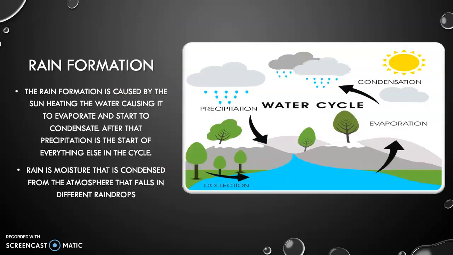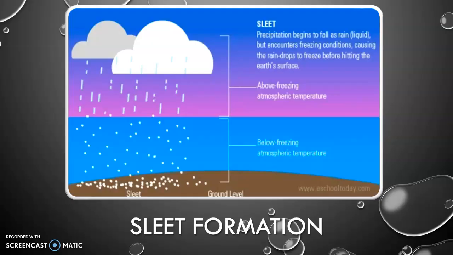Rain formation is caused by the sun heating the water, causing it to evaporate and start to condense. After that, precipitation is the start of everything else in the cycle. Rain is moisture that is condensed from the atmosphere that falls in different raindrops. So, again, the water is evaporated and then condensed into the clouds, causing the precipitation to form.